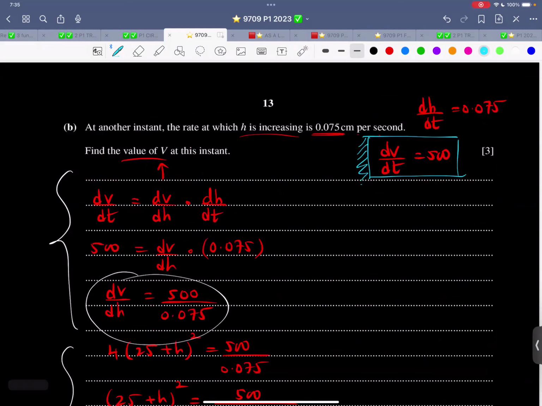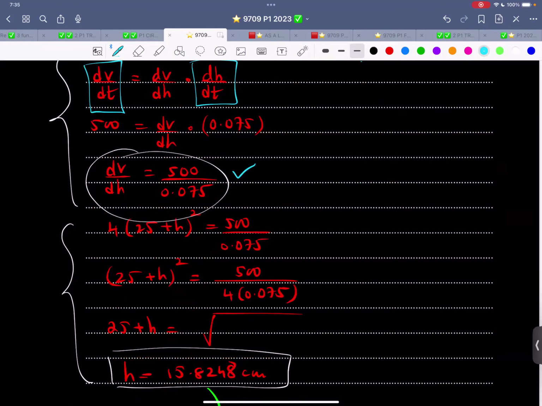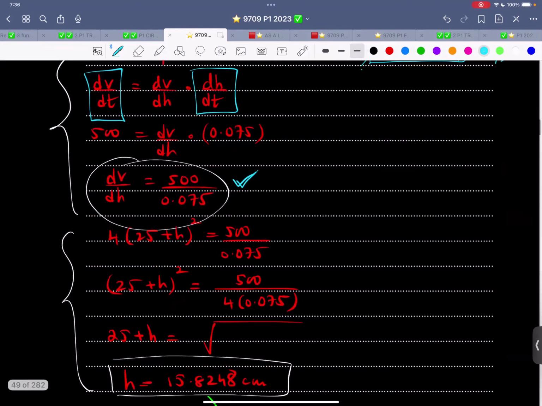So now this dV by dt is 500 centimeter cube per second. And this one is how much? This one is centimeters per second. So now dV by dt is given. dH by dt is given. So what can you find? You can make dV by dH the subject. Again, leave it as it is for right now.